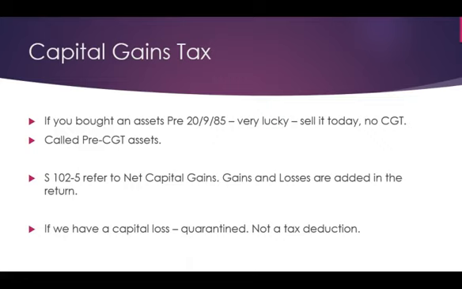Secondly, section 102-5 refers to something called a net capital gain. That implies that we get all our capital gains for the year, so all our gains on the shares, we add them all up. If there's losses in there, we'll take them away, and then we'll end up with a final amount that goes onto the tax return. And we'll have examples of that later on in the course.